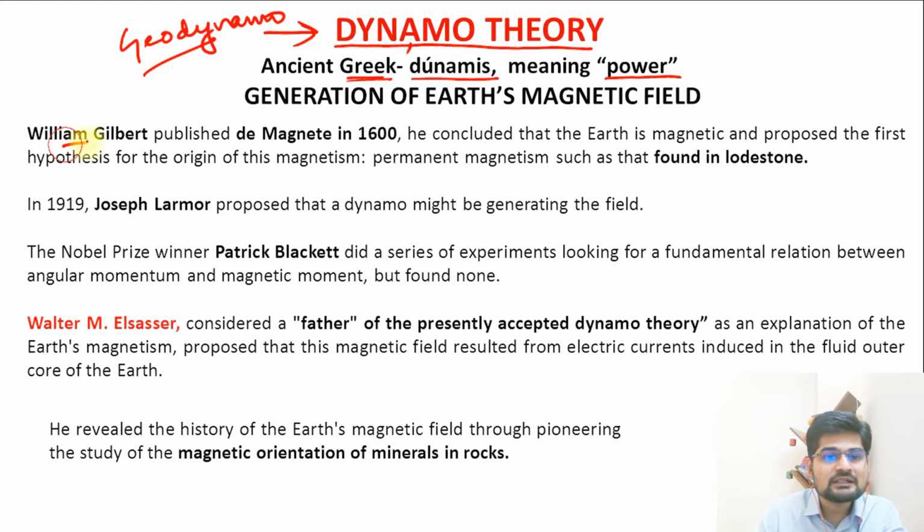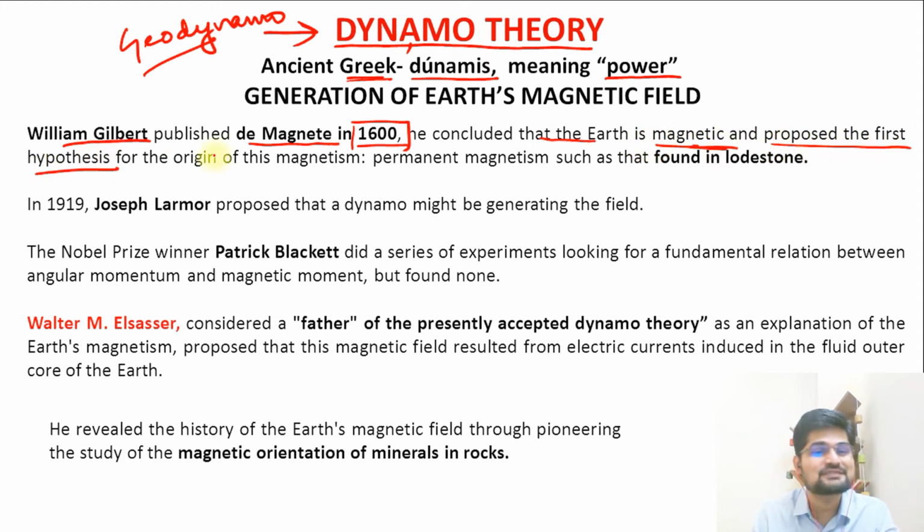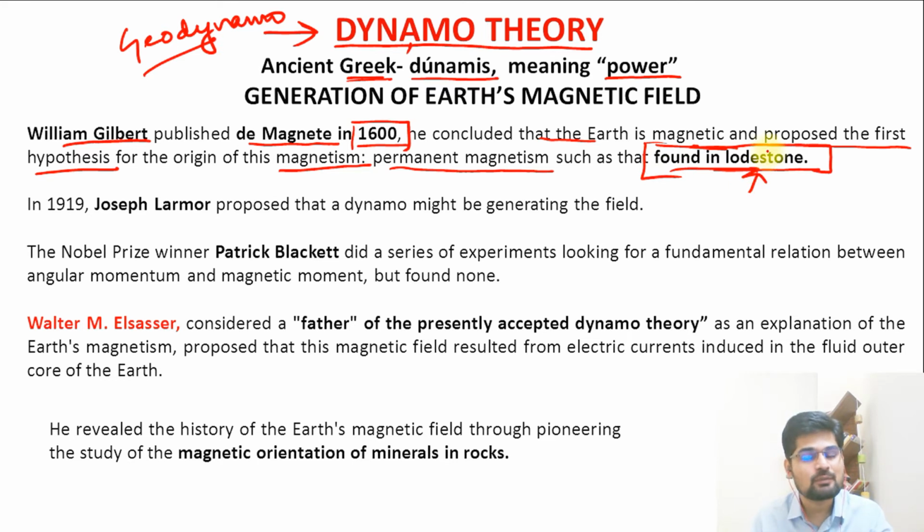William Gilbert published his work The Magnet in 1600 Common Era, so almost 400 years old. He concluded that Earth is magnetic and proposed the first hypothesis for the origin of this magnetism, and that was permanent magnetism, as found in the lodestone. Remember, when you study NCERTs and the lodestone and its properties, the domains being aligned in the same direction for a magnetic property, this is where it originates, in the work of William Gilbert.